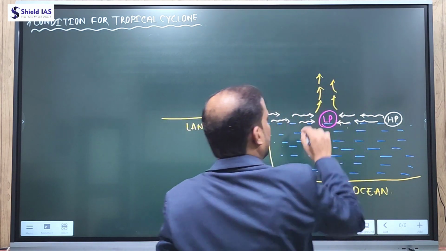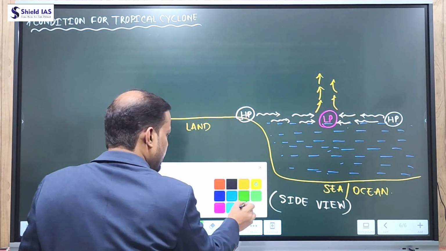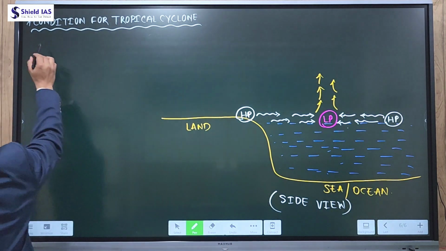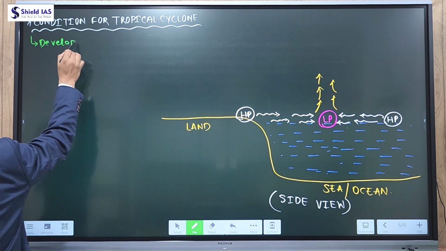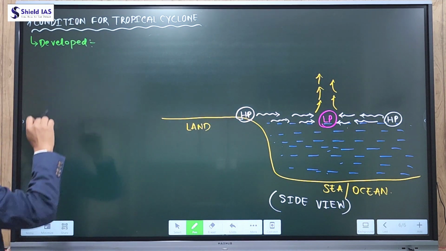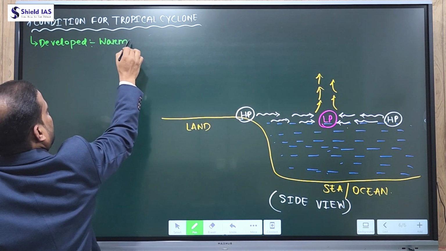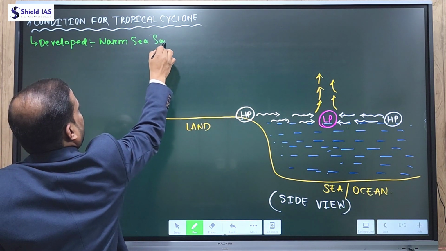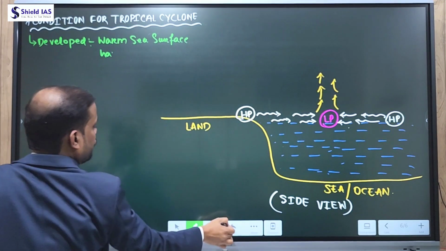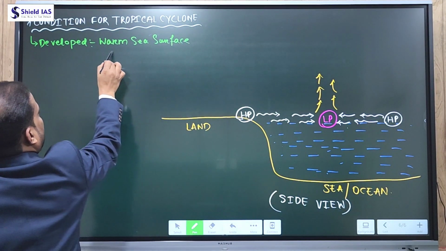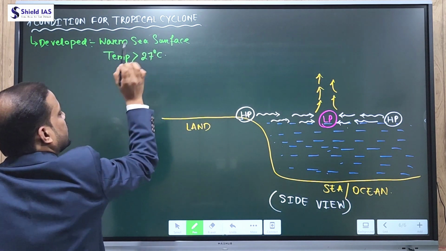So it started to rise up. So can I say the first condition required for the formation of a tropical cyclone is that they develop only in regions where there is a warm sea surface. They develop over a warm sea surface having a temperature greater than 27 degrees Celsius.